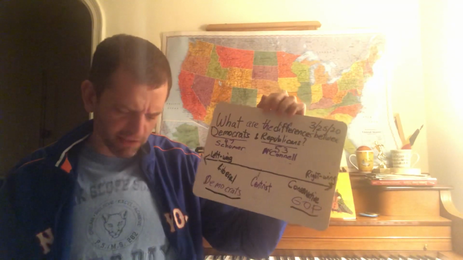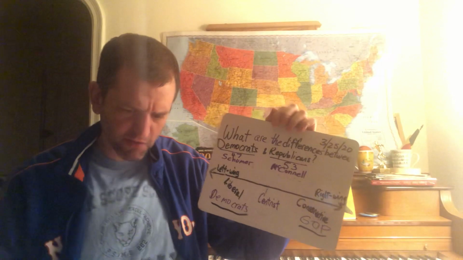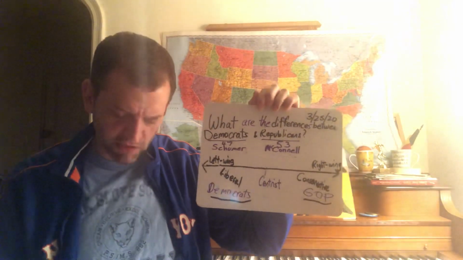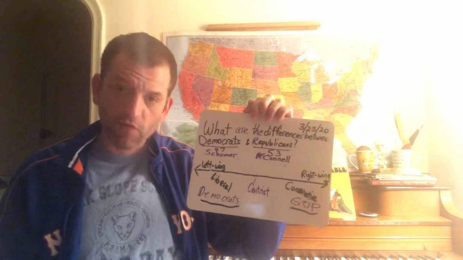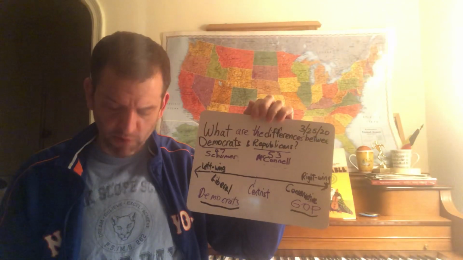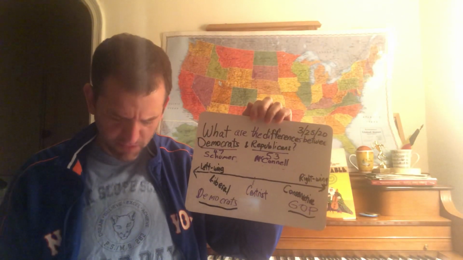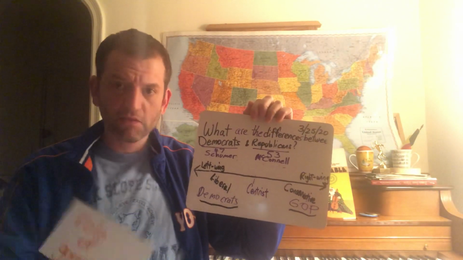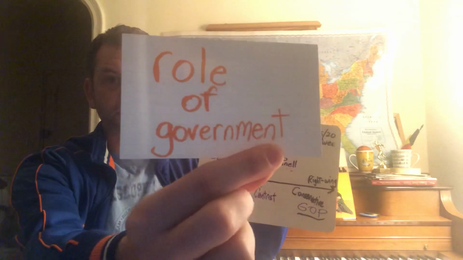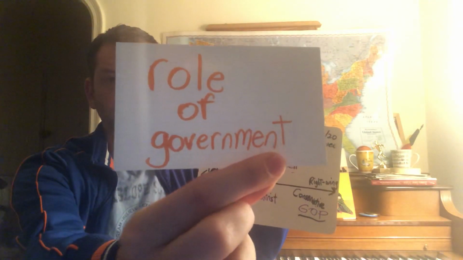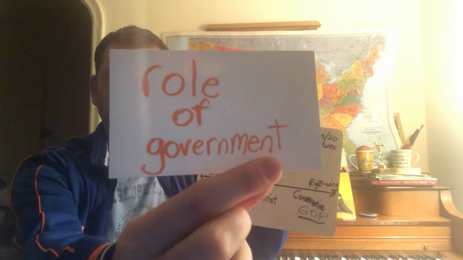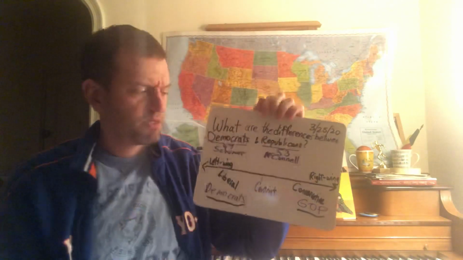So what do Republicans and Democrats disagree on? Well, many, many things. So let's just briefly run through a few of them so you can understand what both parties are all about. The first issue they disagree on is the role of government. What is government actually supposed to do?